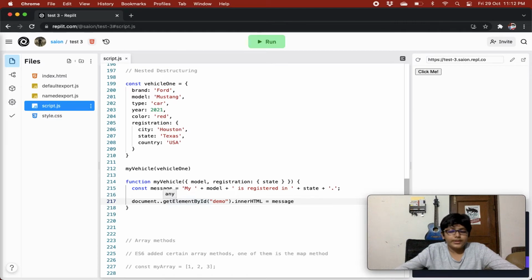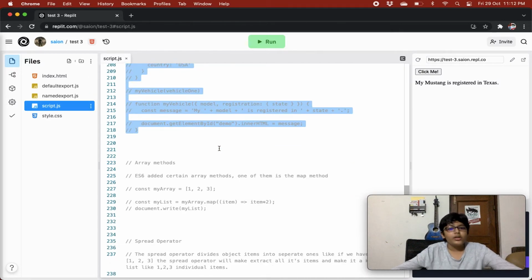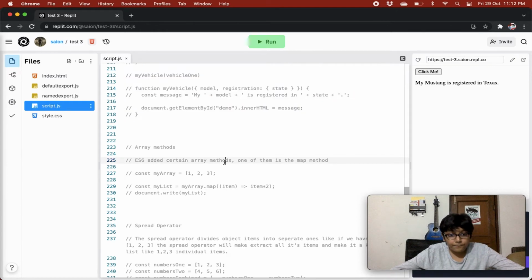Oh, double dots. So my Mustang is registered in Texas, right? So we learned about destructuring also. Now we'll see about array methods.